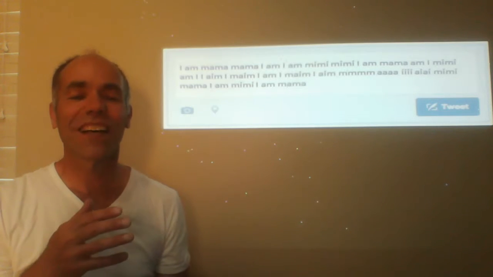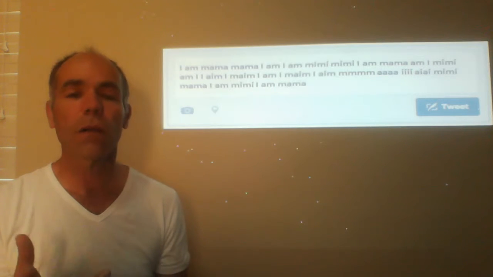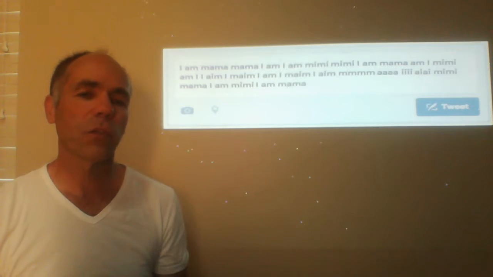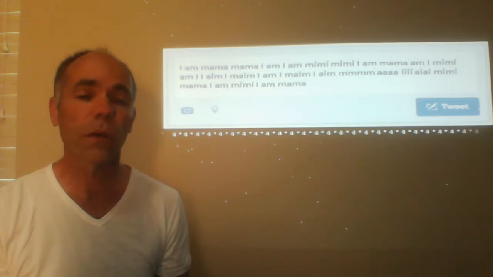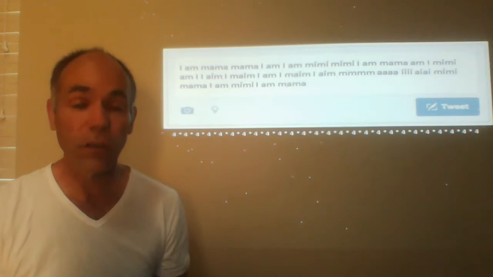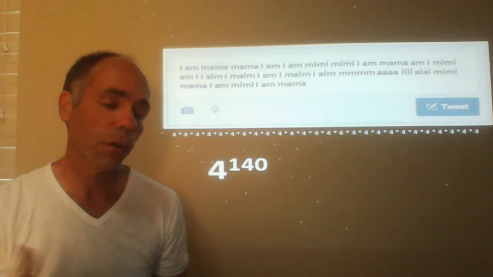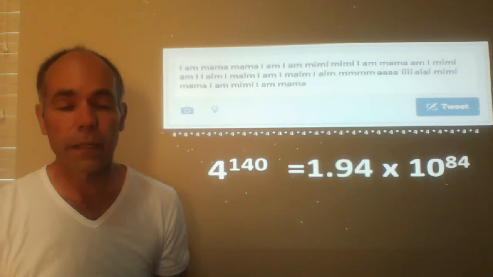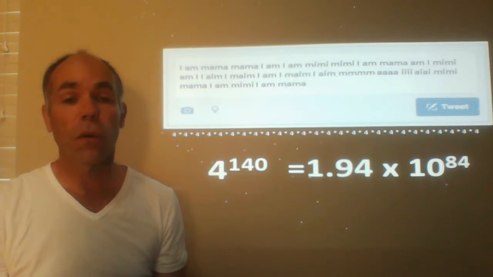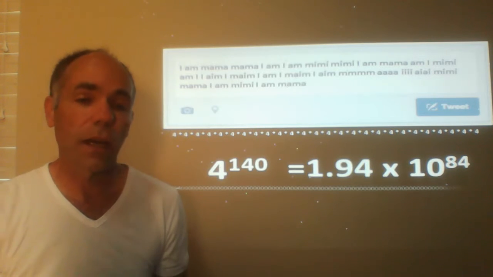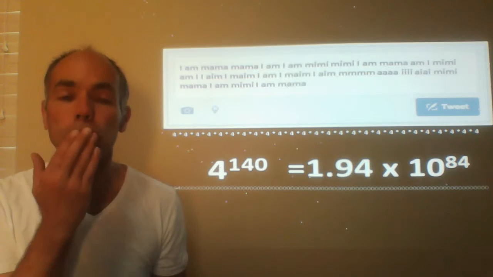So how many different combinations of these 4 characters are there in a tweet, in 140 characters? Well, the math is really quite simple. It's simply 4 times 4 times 4, 140 times. And we represent that mathematically by this formula, 4 to the power of 140. You plug that into your calculator, and you come up with an answer, 1.94 times 10 to the 84. If we write that out, it's 194 and then 82 zeros, and there's the number.